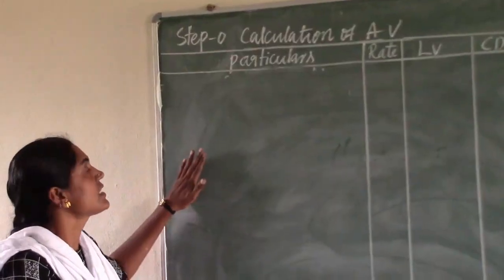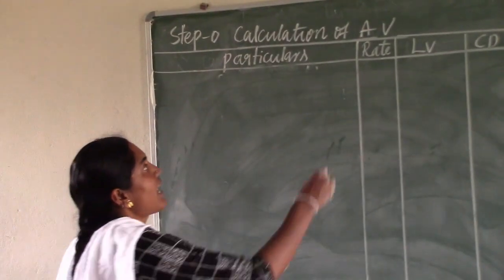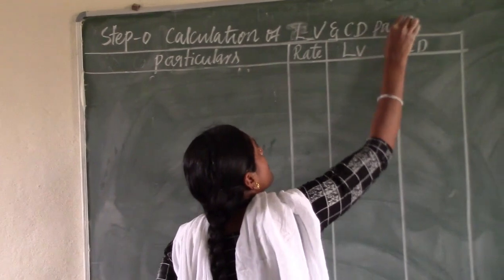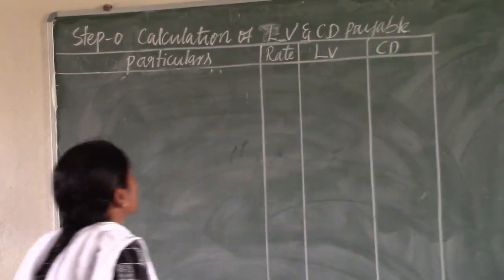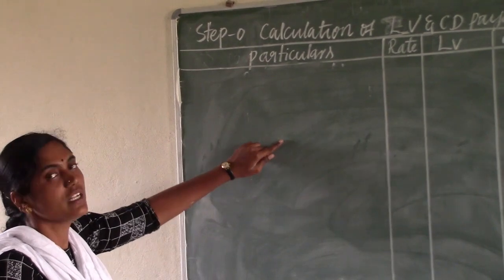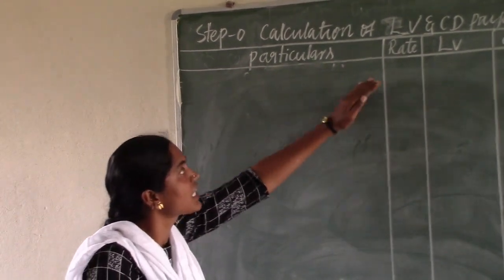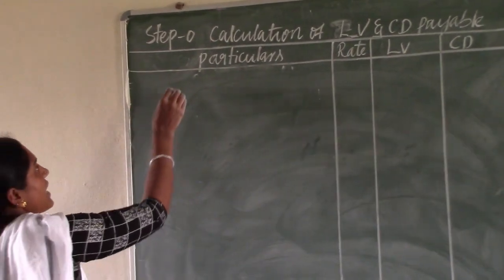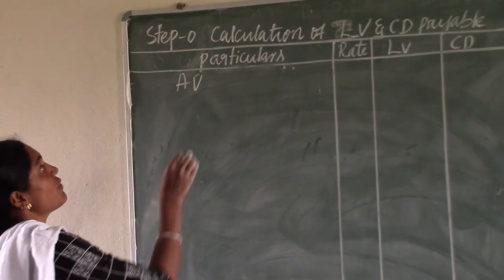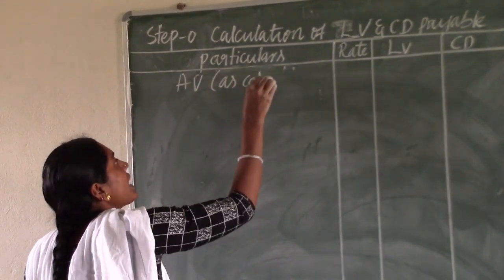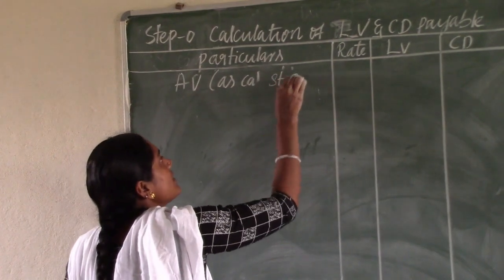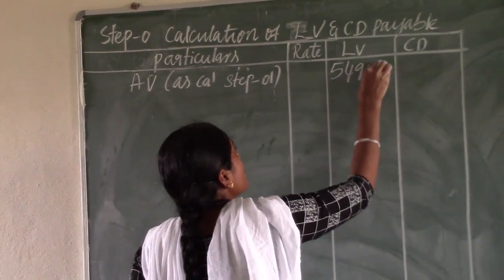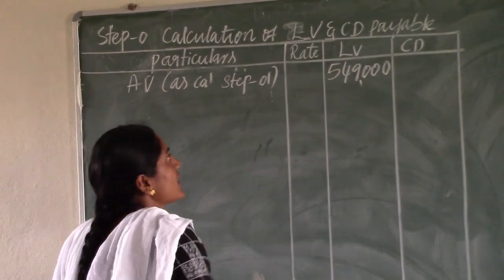See the step 2, that is calculation of landed value and customs duty payable. While calculating the landed value and customs duty payable, it is the same format, that is particulars, rate of tax, landed value and customs duty payable. For the calculation of landed value, first we need to consider the assessable value as calculated in step 1, that is 5,49,000. We need to write it in only the value column.